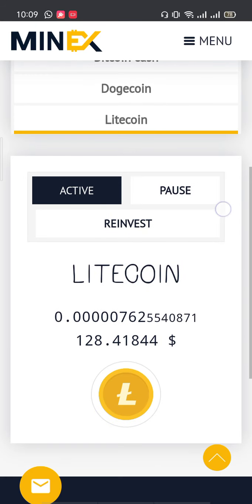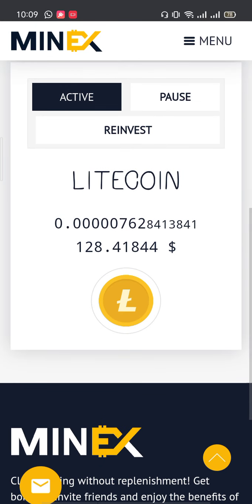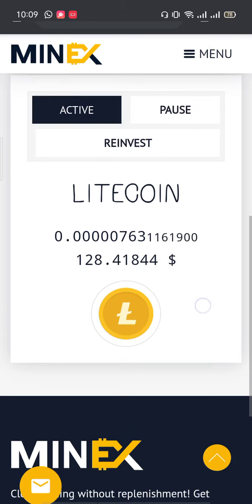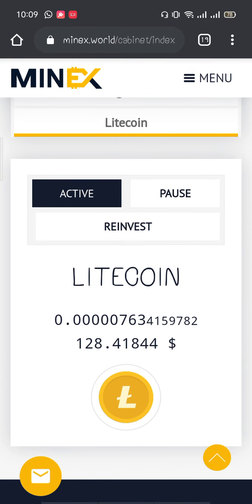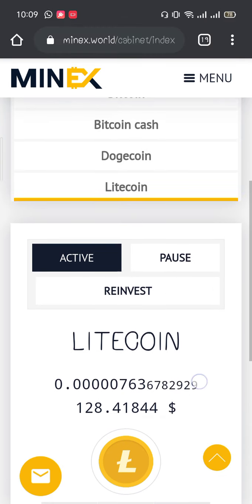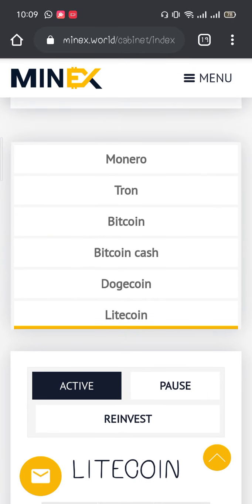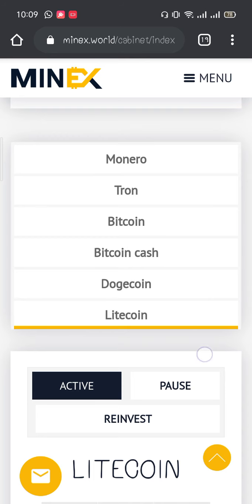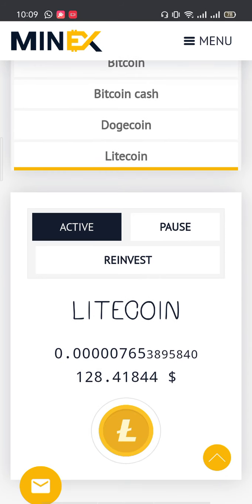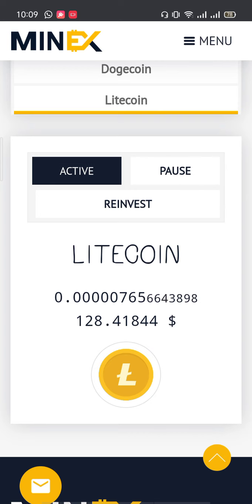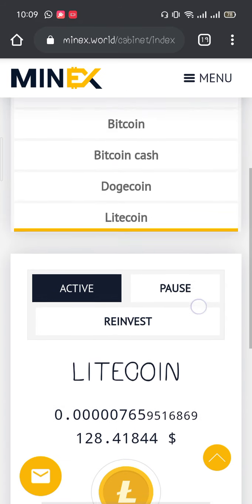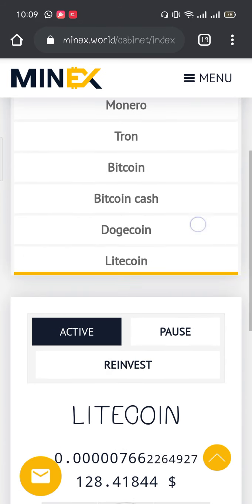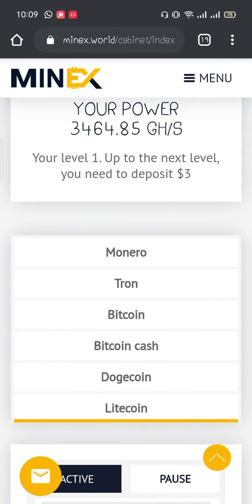Now here you can see Litecoin. Here you can also withdraw this amount. There is a restriction that you must have a limited amount. You must save the limited amount, and then you can withdraw to any Trust Wallet. First of all, I will save the coins, and then I will withdraw. So my video is enough.